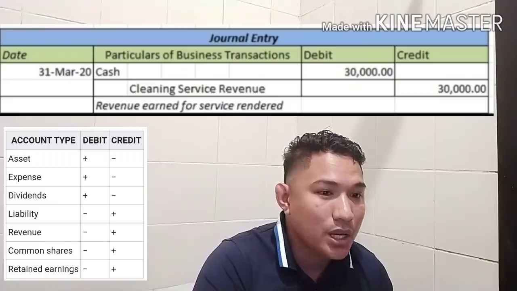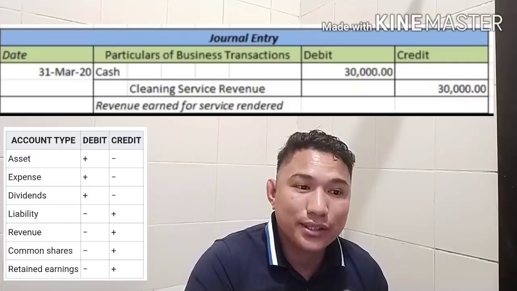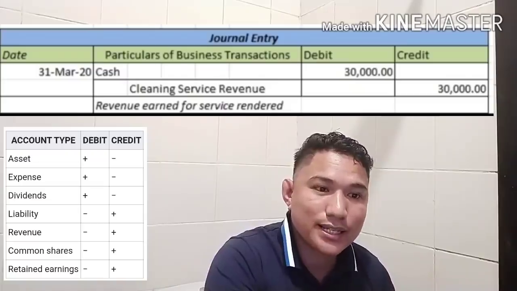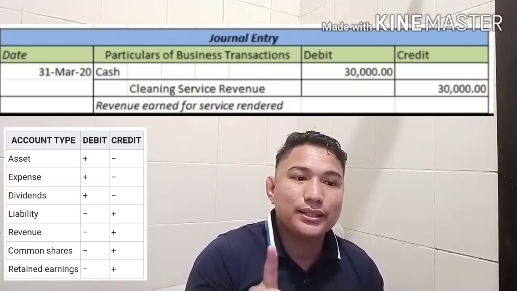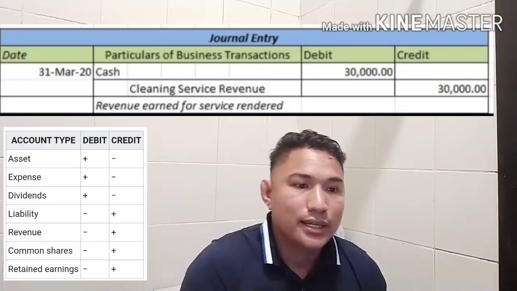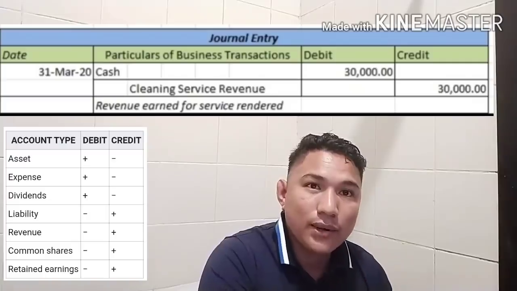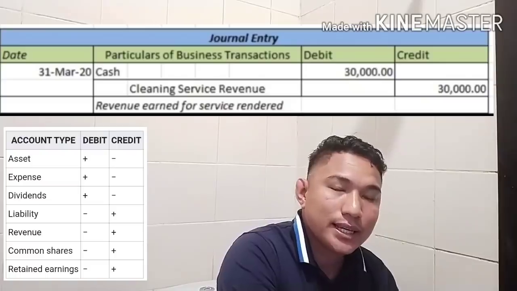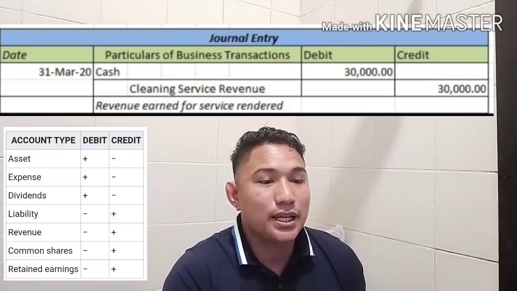Again, your cash increases. Cash is an asset account. Asset has a normal balance of debit. Once your asset account increases, you have to put it in the debit side, and once your asset account decreases, you have to put it in the credit side. Cleaning service revenue is a revenue account. The normal balance of a revenue account is credit. Once your revenue increases, you have to put the amount it increased in the credit side. Once your revenue decreases, you have to put the amount in the debit side.